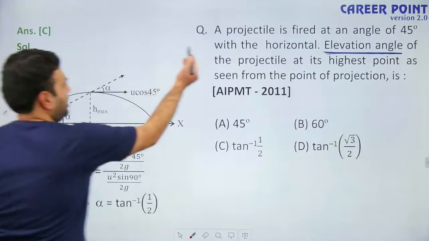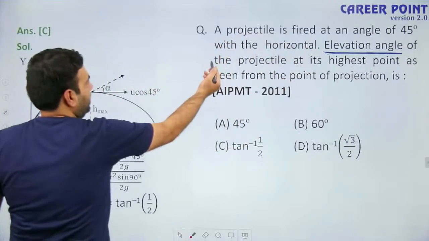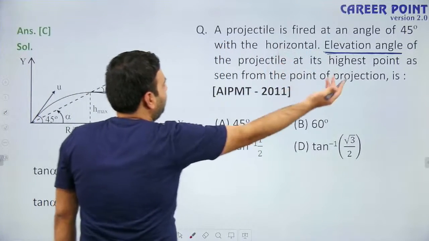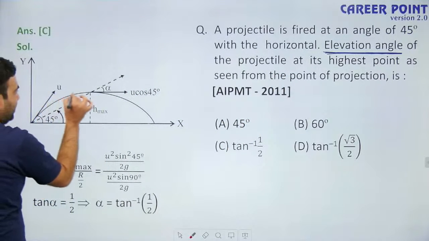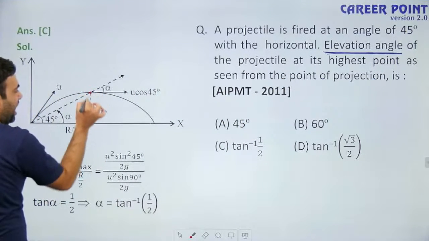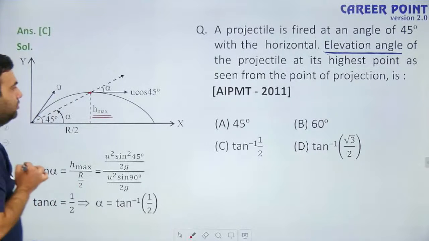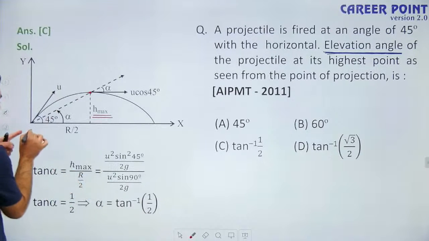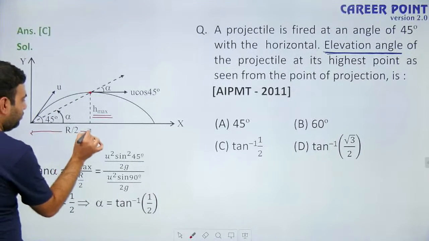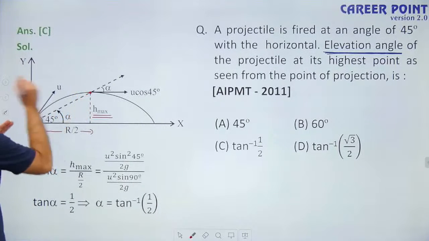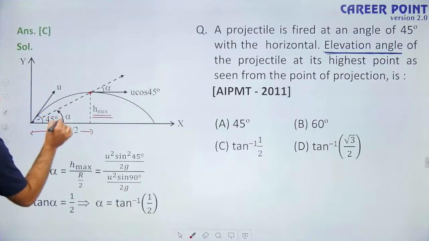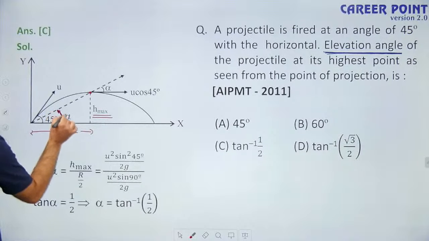Now it is saying the projectile is fired at an angle of 45 degree with horizontal, and asking for the angle of elevation of the projectile at its highest point. When the projectile is at the highest point, it has height h max, and its horizontal distance is equal to r by 2. Suppose this angle of elevation is alpha, then we can calculate tan alpha.